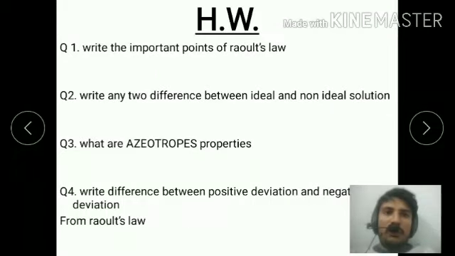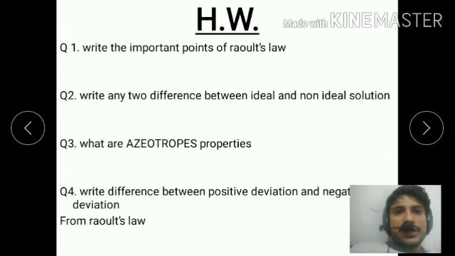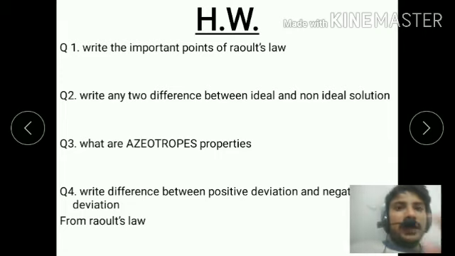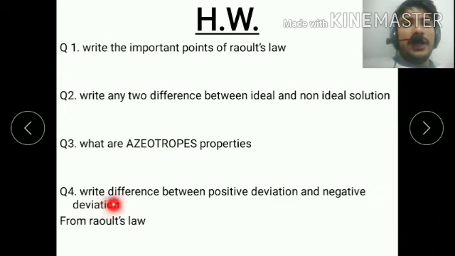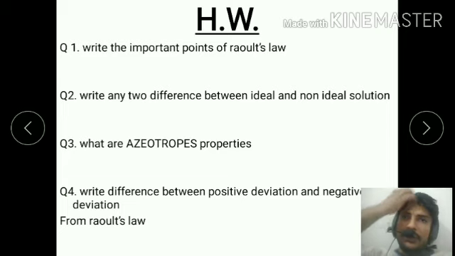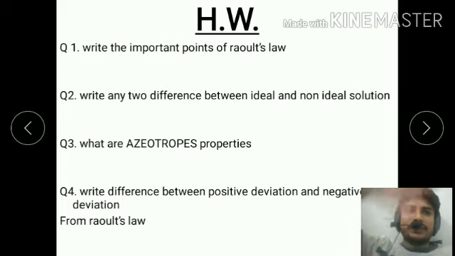Now look at the homework. Question number one, write the important points of Raoult's law. Question number two, write any two differences between ideal solutions and non-ideal solutions. What are the azeotropic properties? And write the difference between positive deviations and negative deviations from Raoult's law. These are the four most important questions from this chapter. You will get one question in your exam from this section.